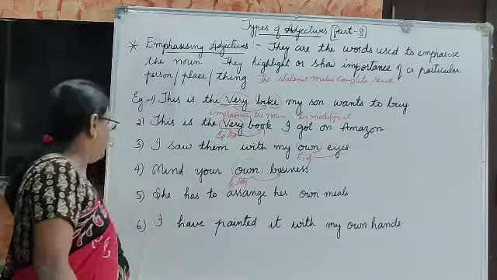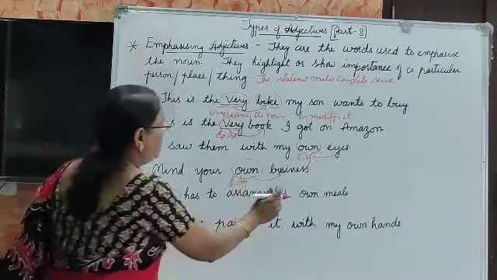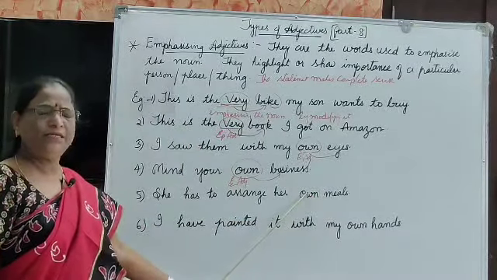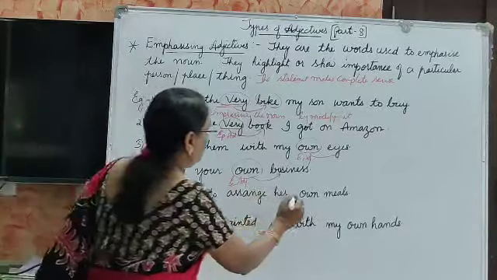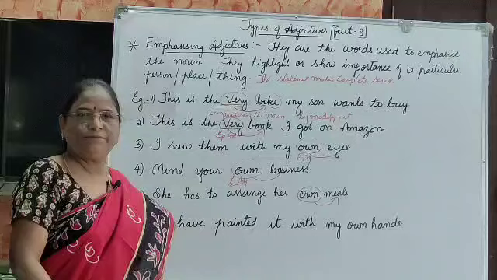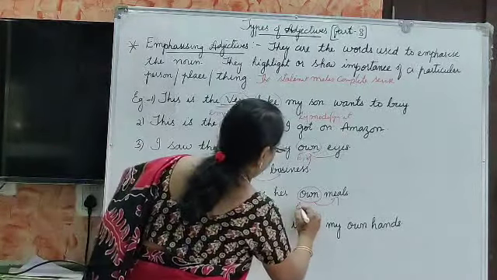And the next one is, "She has to arrange her own meals." Though we remove this, "She has to arrange her meals" has its own meaning. But here "own" is emphasizing the noun "meals" and modifying it. So this is known as an emphasizing adjective.